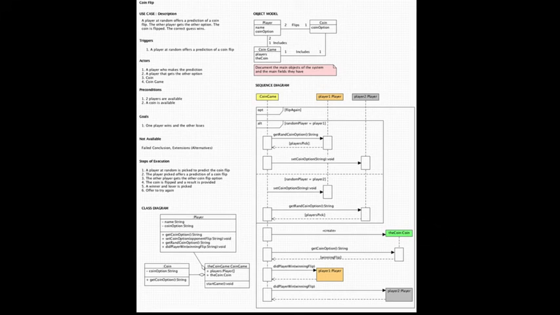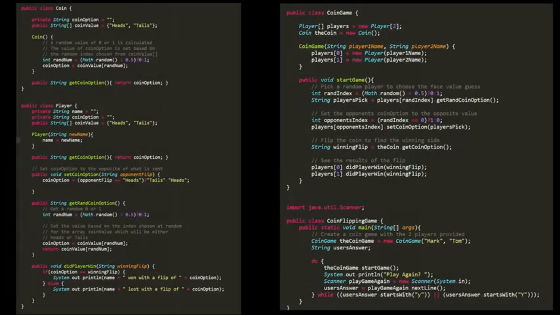As you can see, this is his use case. He has his class diagram. There's 3 classes. There's a player and a coin game. And you know, the class diagram is one thing, but then there's the actual composition of instances. So you have an object model, which is different. And then we have a sequence diagram, which is basically just a visual representation of progression of time and what talks to what. And then from all of that, he writes his actual code.